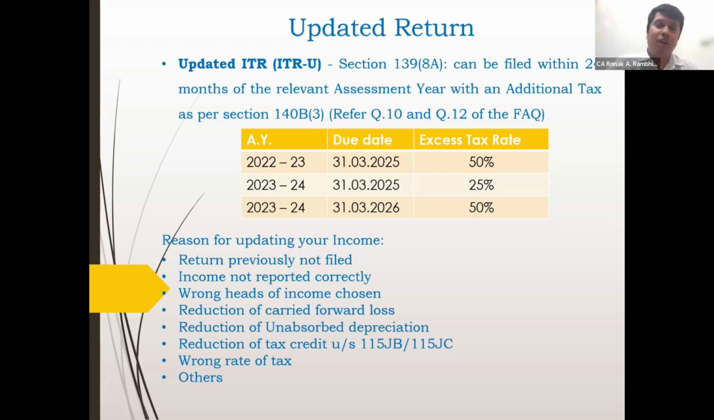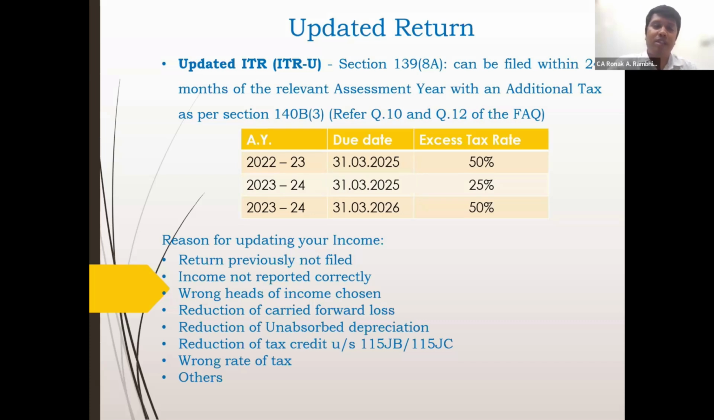So for assessment year 22-23, the assessee can still file up to 31st March 25 with the additional tax rate of 50%. And for assessment year 23-24, one can file up to 31st March 25 with an additional tax rate of 25%, and up to March 26 with an additional tax rate of 50%. Plus the interest would be as applicable.